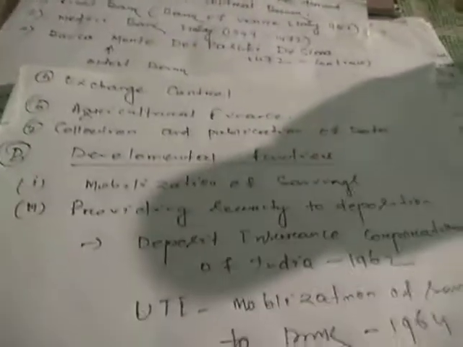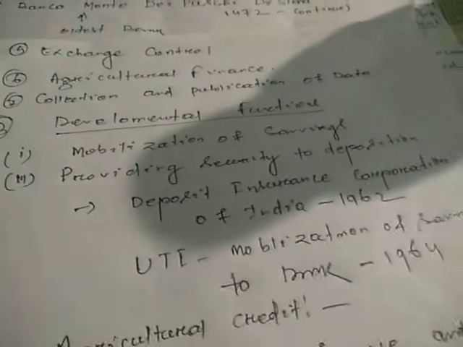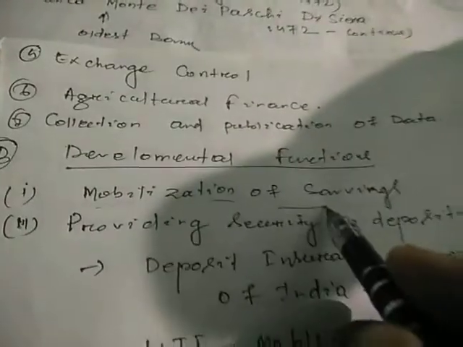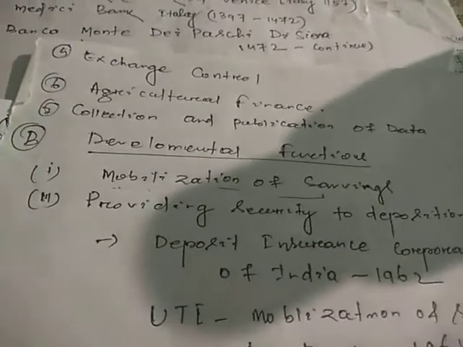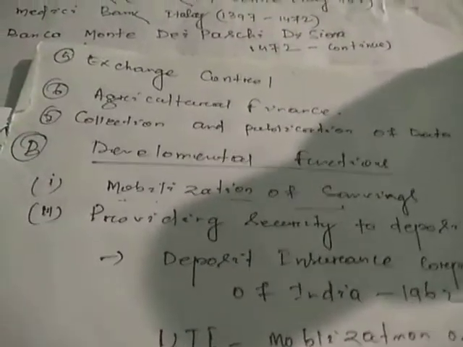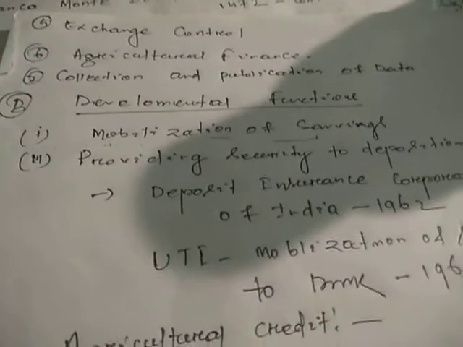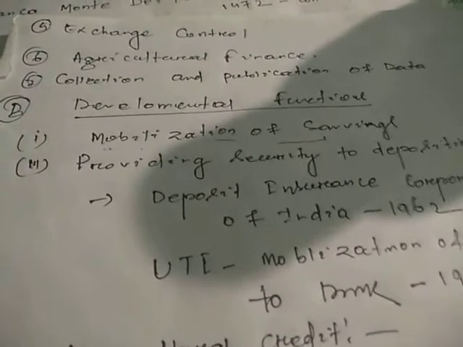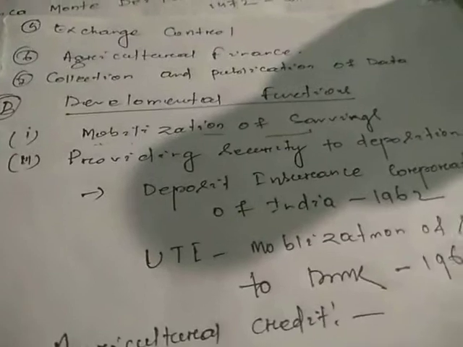There are some developmental facilities provided by the RBI also. That is mobilization of savings. The RBI also encourages the public to save money. How is it possible? In rural areas, especially in villages, where a bank is not settled, how will the people save their money?